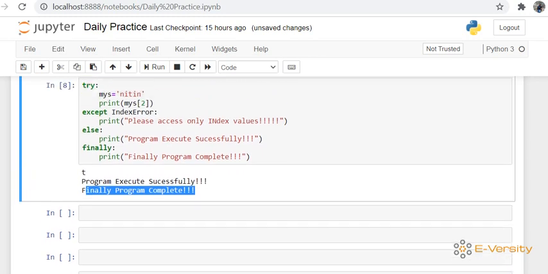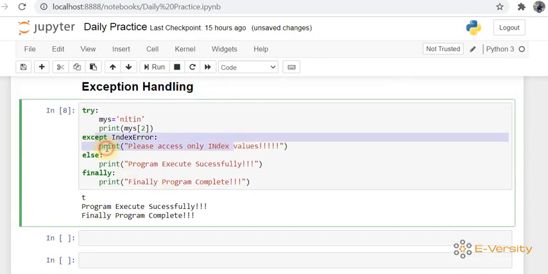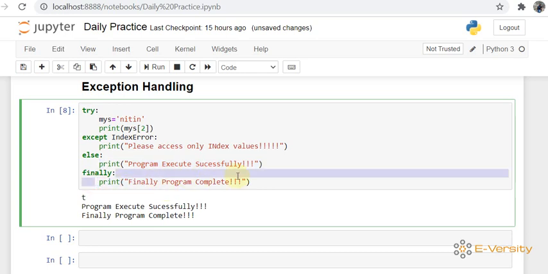So you can see the finally part is always executed, whether an exception occurs or not. If an exception occurs, then it depends on the except block. If an exception occurs, the except block will be executed. If there is no exception, then the else part will be executed. Finally is always executed. Got my point?